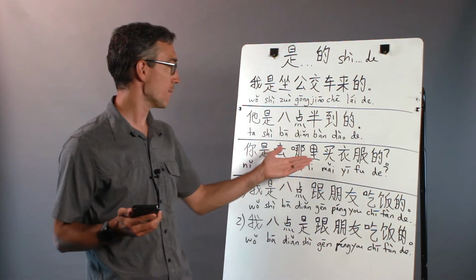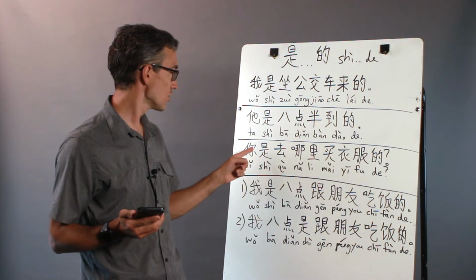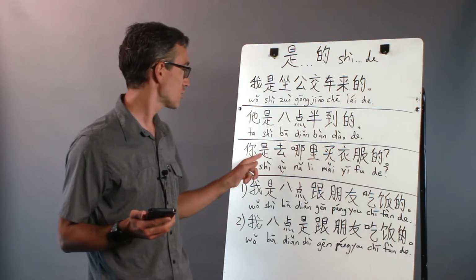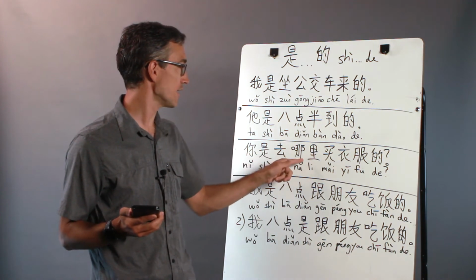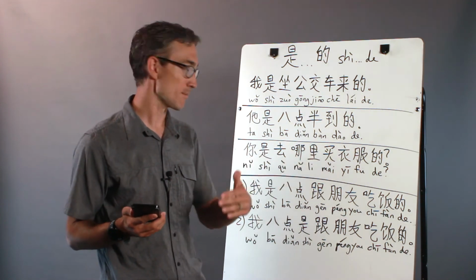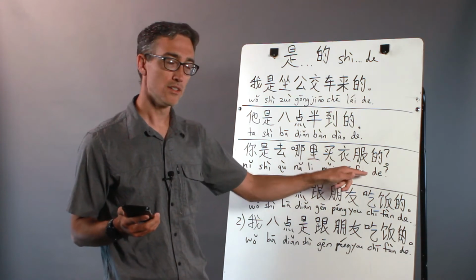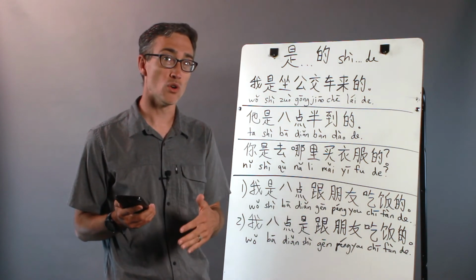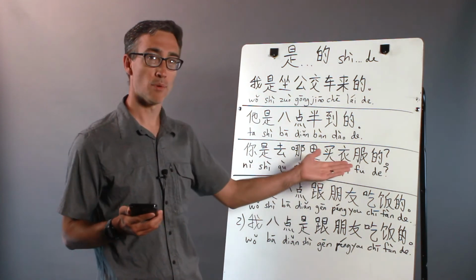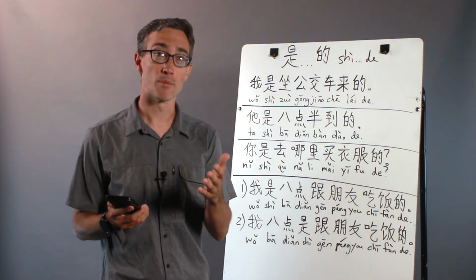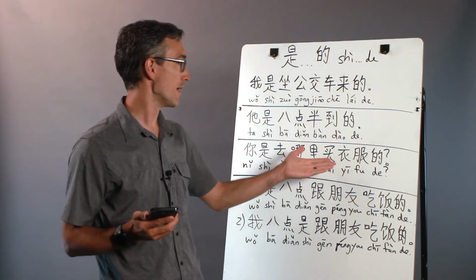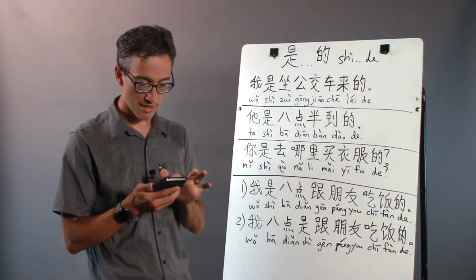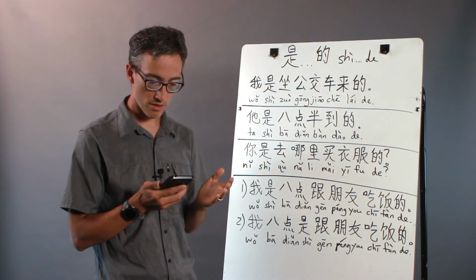Here we have a clarification about where. 你是去哪里买衣服的? 你, you, sure, you are. 去哪里 means to go where, or it's a question. 你是去哪里买, buy, that means to buy something. 衣服, clothing, duh. So where did you go to buy clothing? That's the sentence. So the speaker knows that the listener had bought some clothing. He doesn't know where the person went. So he asked, 你是去哪里买衣服的? Okay, so that's the structure. That's how it works. And I have some notes about it.